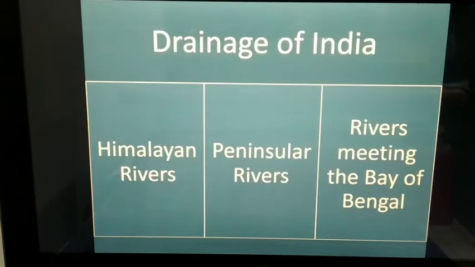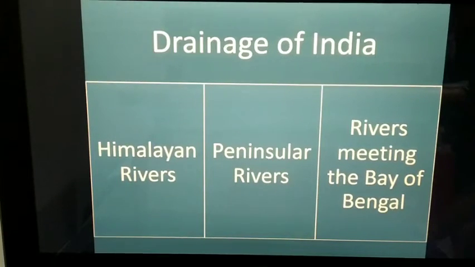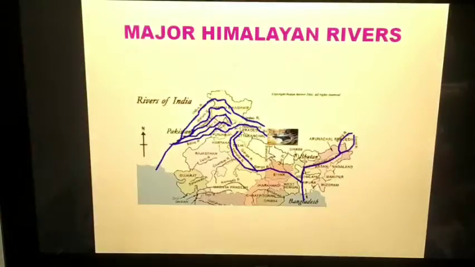That is, Himalayan rivers: some rivers originate from the Himalayas. Some rivers originate from the peninsular region, the Deccan part, and some rivers meet the Bay of Bengal. So this is the main important sector of the drainage of India. Remember these three points: Himalayan rivers, peninsular rivers, and rivers meeting the Bay of Bengal.